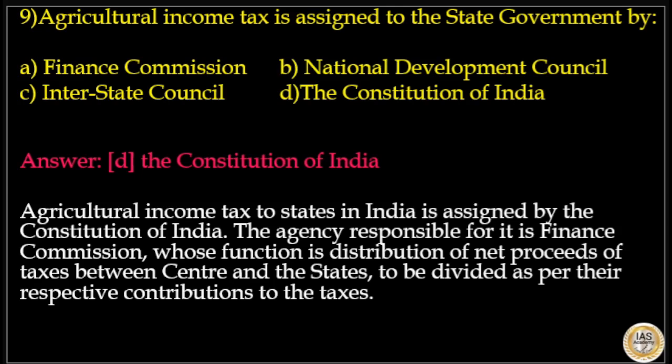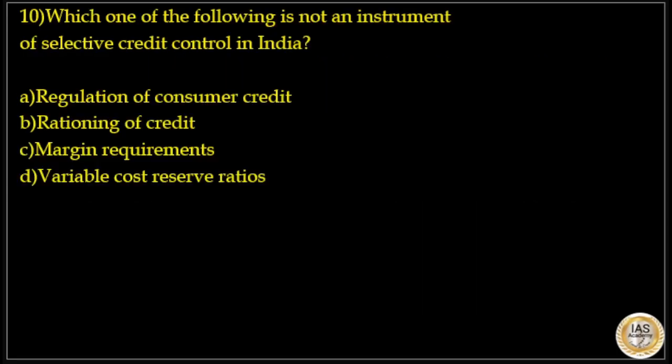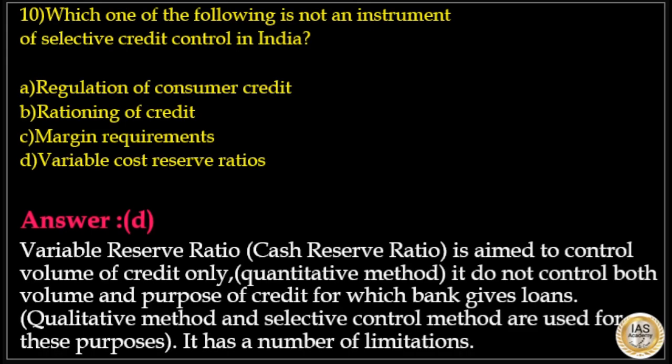Next is, which one of the following is not an instrument of selective credit control in India? Option A, regulation of consumer credit. Option B, rationing of credit. Option C, margin requirements. Option D, variable cost reserve ratios. Here, answer to this question is option D, variable cost reserve ratios.